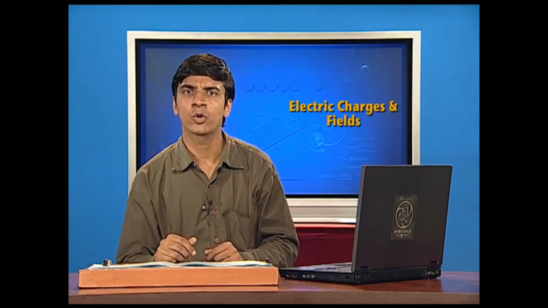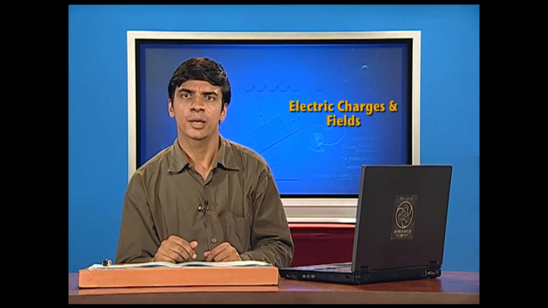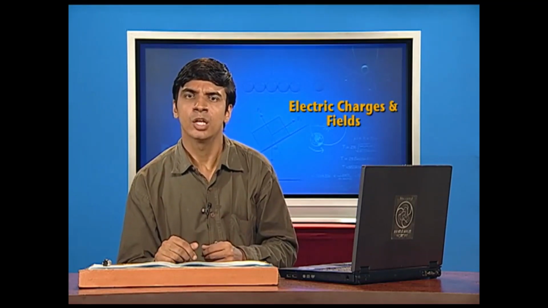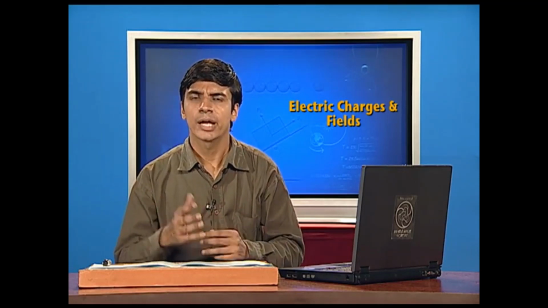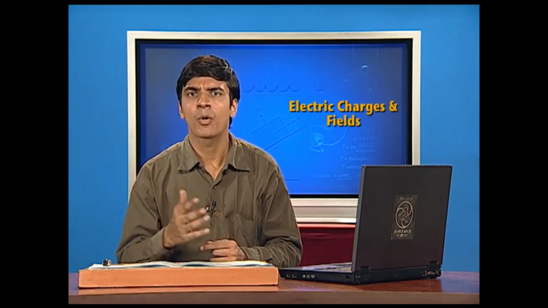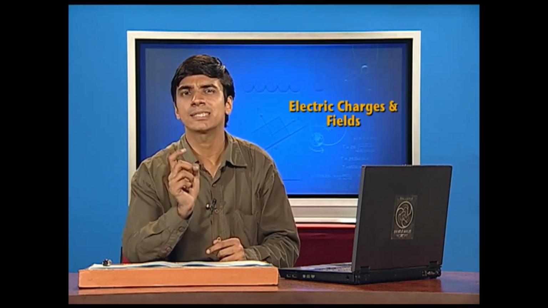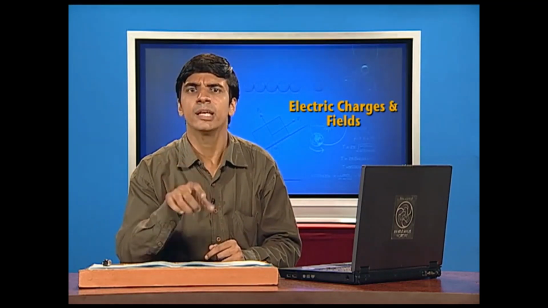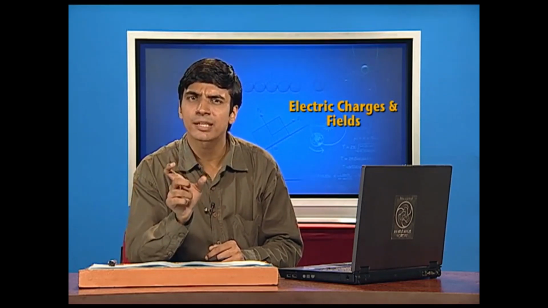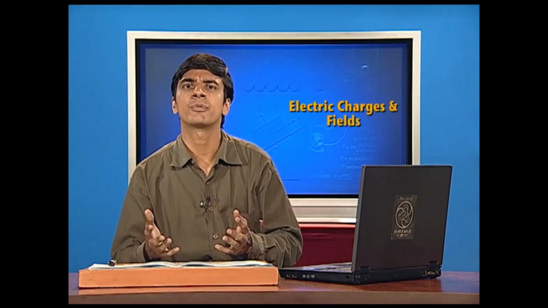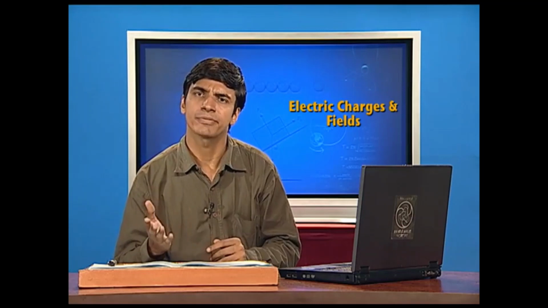If I denote the surface charge density by sigma, then sigma will be delta Q upon delta S, where delta S is the surface charge element. Actually delta S is the surface element, but since the charges are taken into consideration, I call it the surface charge element.